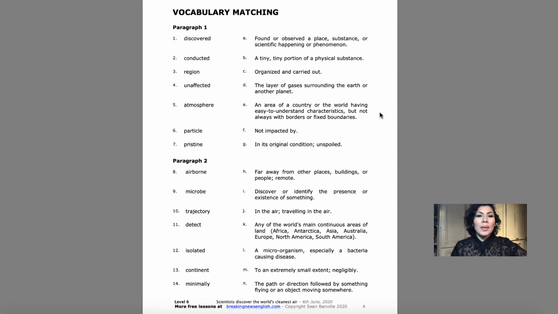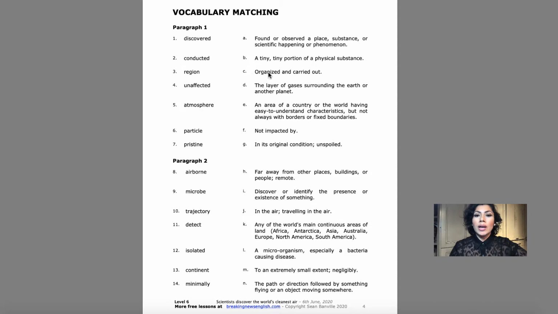Okay? Paragraph 1: discovered, conducted, region, unaffected, atmosphere, particle, pristine. A, found or observed a place, substance, or scientific happening or phenomenon. B, a tiny, tiny portion of a physical substance.